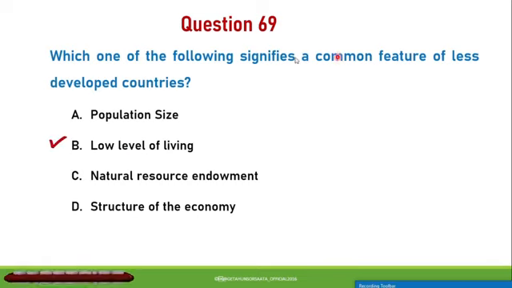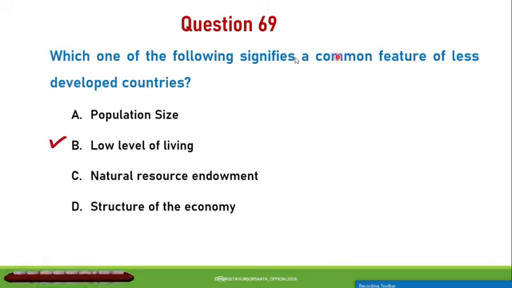Next, question number 70. Which one of the following is a dual economy model? A. The Solow growth model. B. The Lewis model. C. The Rostow model. D. The new growth theory. So from this, the Lewis model is a dual economy model.